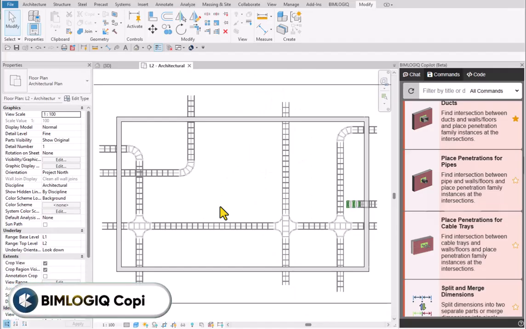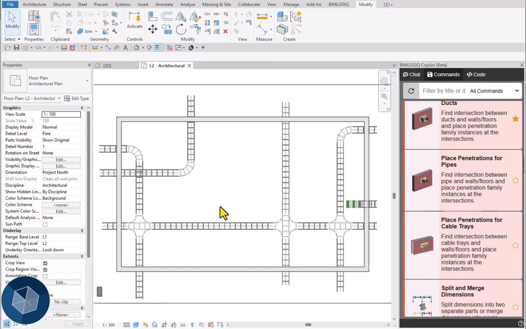Hello, in this video, we'll show you how to use the BIMLOGIQ public command place penetrations for cable trays. This command automatically places penetration family instances where cable trays intersect with walls and floors.